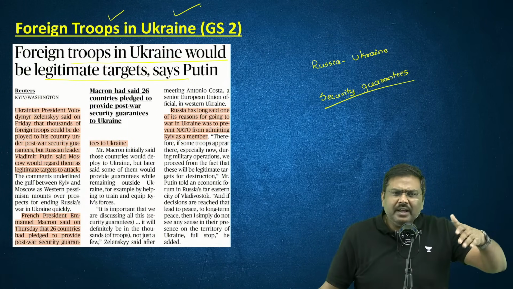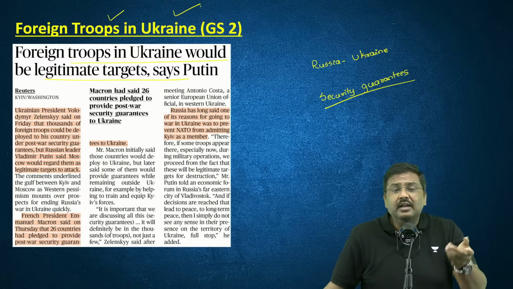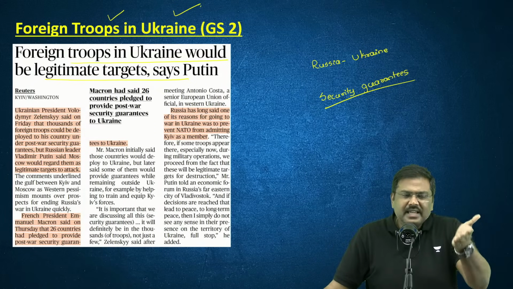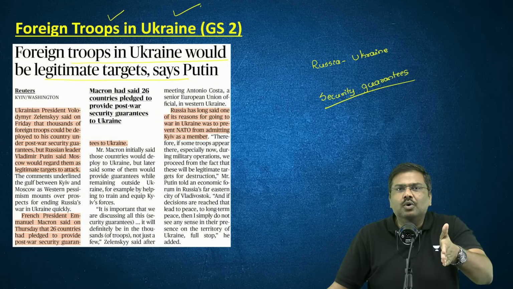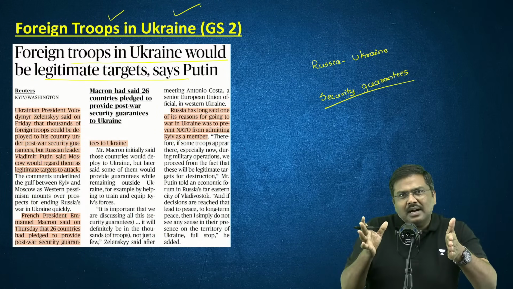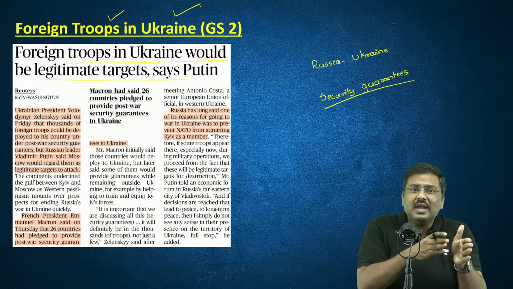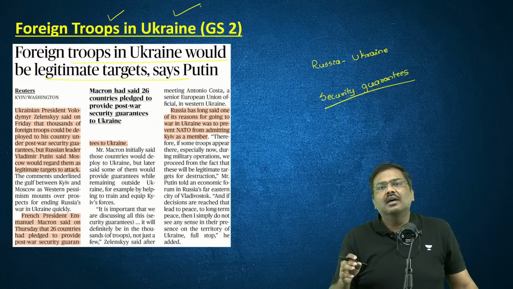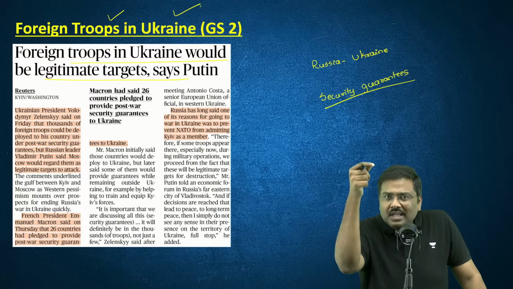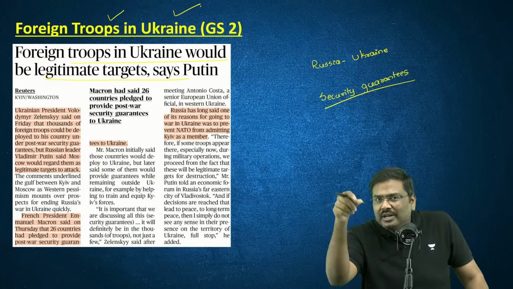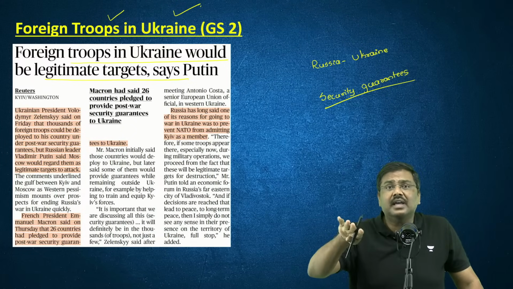They were expecting it on the lines of NATO Article 5, where it basically says if you attack any member country of NATO, every other member country will come to the rescue. It is as good as attacking other countries as well. So the expectation was on the lines of Article 5, security guarantees would be provided by USA, which has not